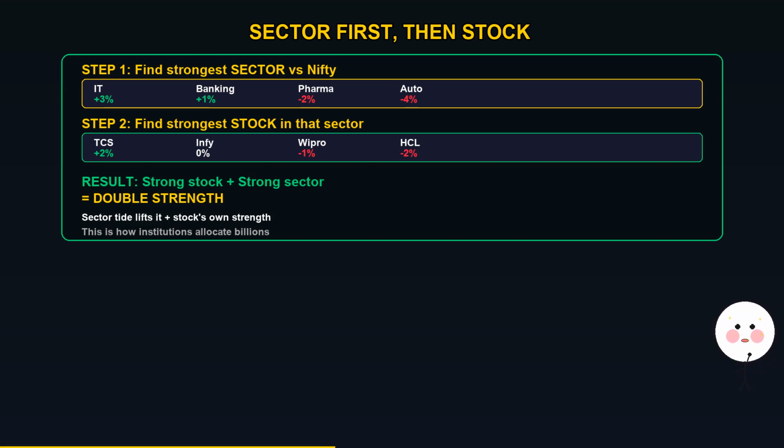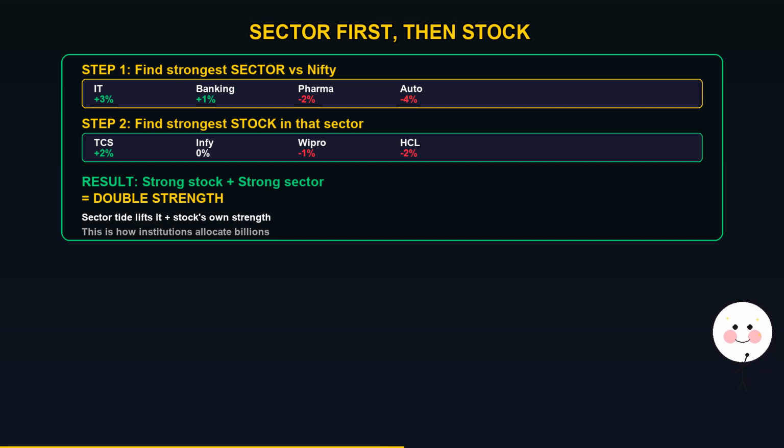Do not start with individual stocks. Start with sectors. First, compare each sector's performance against Nifty. Which sectors are outperforming? Which are lagging? Once you find the strongest sector, then look inside that sector for the strongest individual stock. A strong stock in a strong sector has double strength. The sector tide lifts it, and the stock's own strength pushes it even higher. This is how institutions allocate billions.